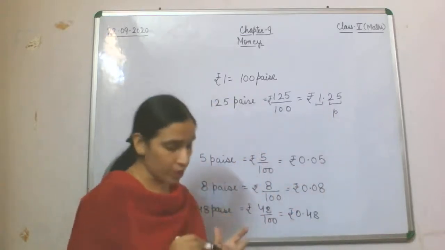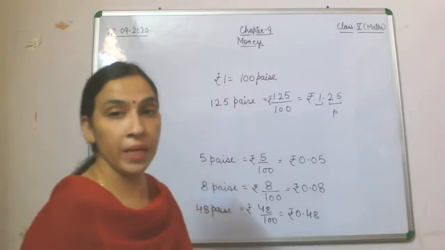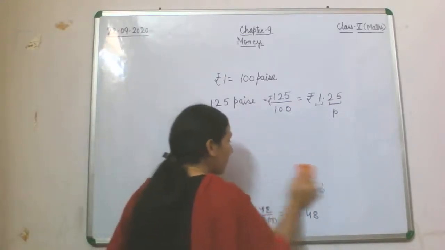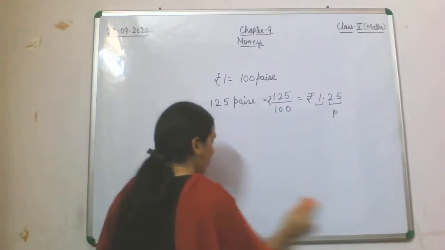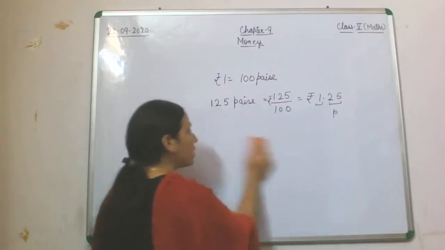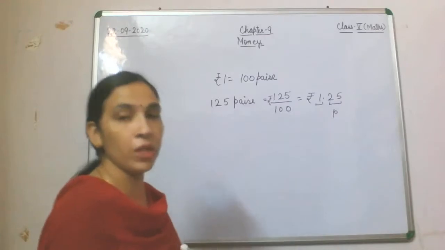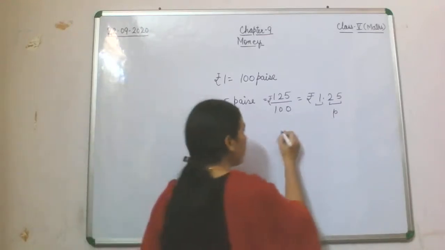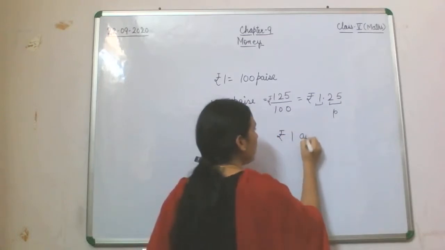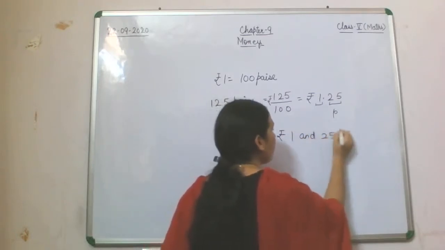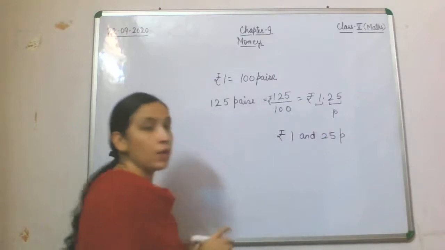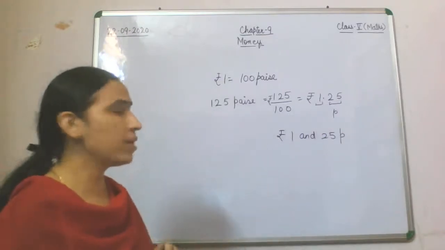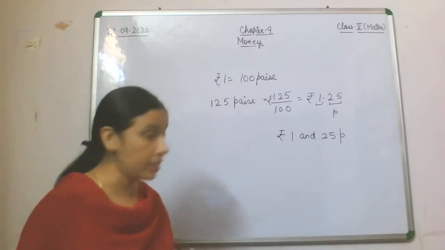If I ask you to write rupee 1.25 into rupee and paise, then what is the answer? Rupee 1 and 25 paise. P is the symbol of paise.